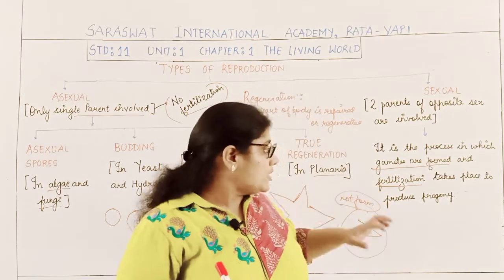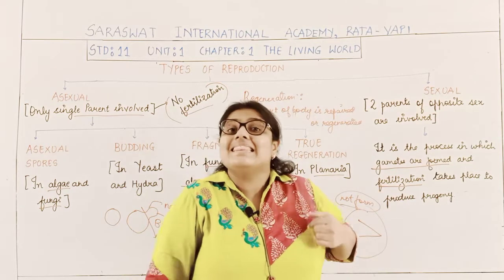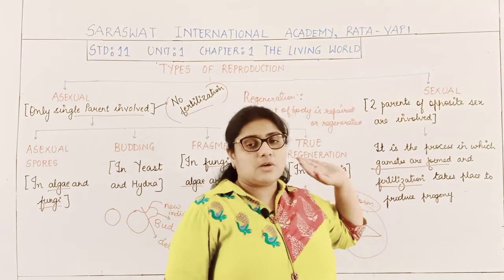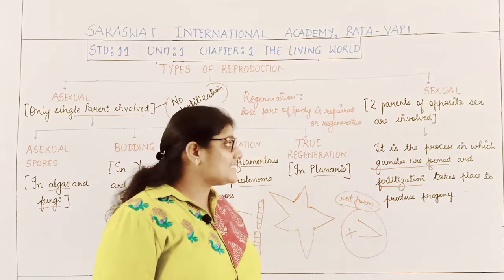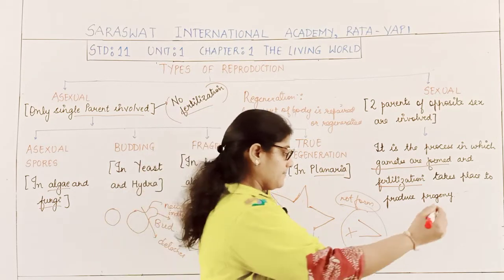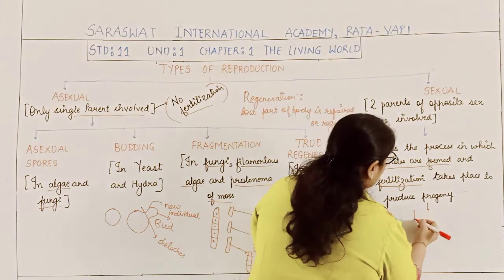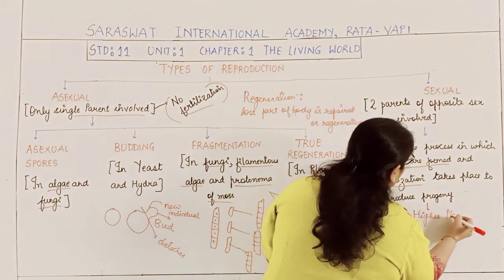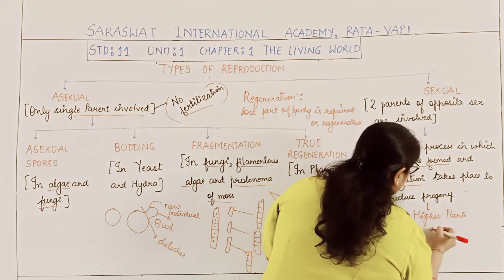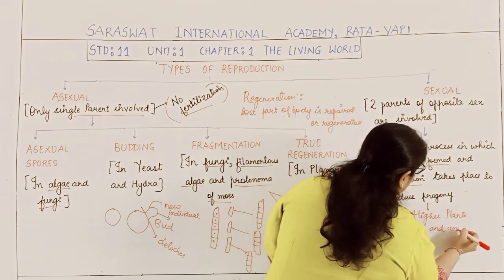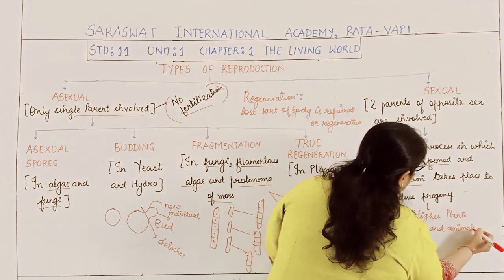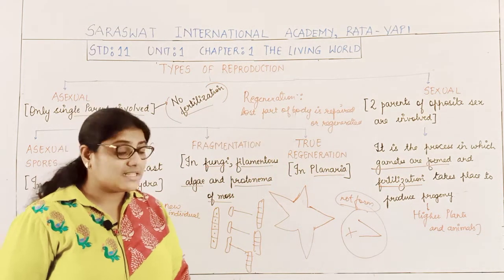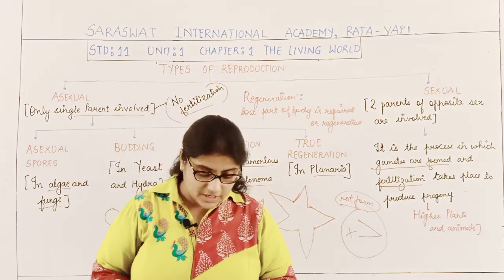When both these processes take place and then the progeny is produced, that process of reproduction is called sexual reproduction. This process occurs in all higher plants as well as animals. All higher plants and animals reproduce by the sexual mode of reproduction.